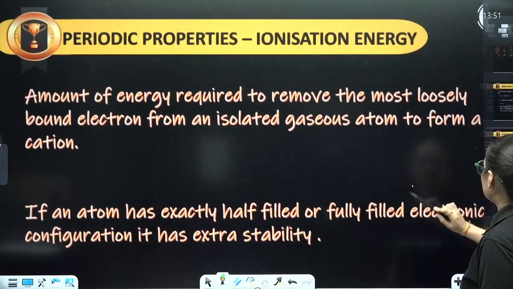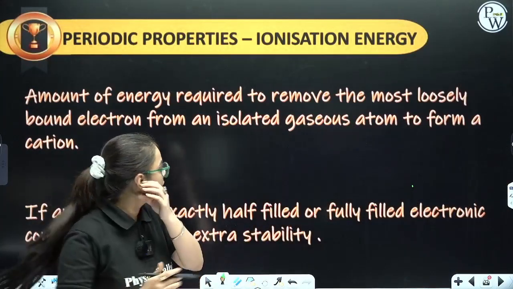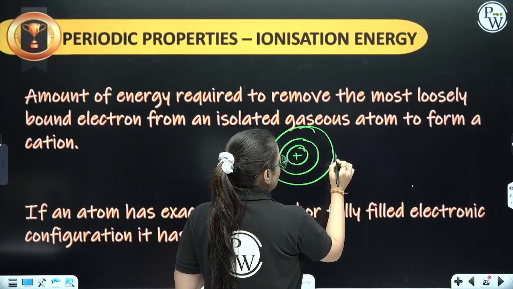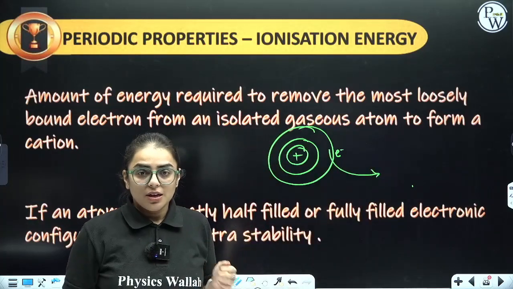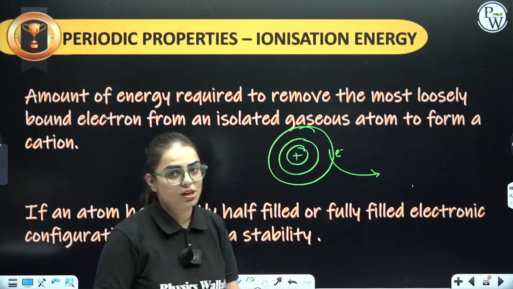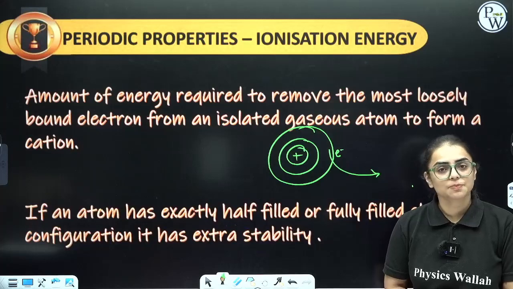Now students, we are going to start with the next periodic property, that is going to be ionization energy. What basically is an ionization energy? Let us take an example for atom. If this is nucleus, this is first shell, second shell. See, if there is an electron and I have to remove this outermost shell electron, the energy needed in order to remove this outermost shell electron is ionization energy. So, the energy provided to remove this electron from the outermost shell is ionization energy.